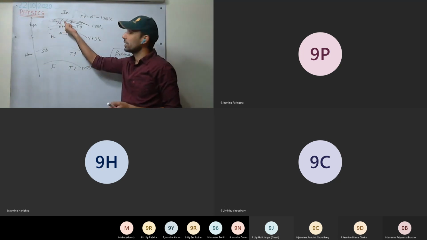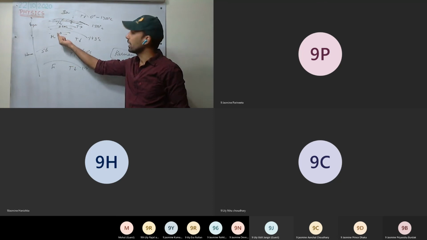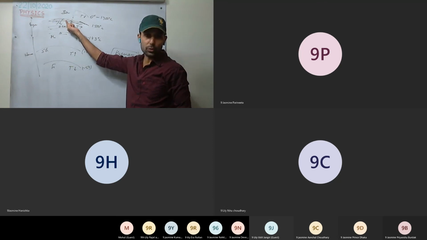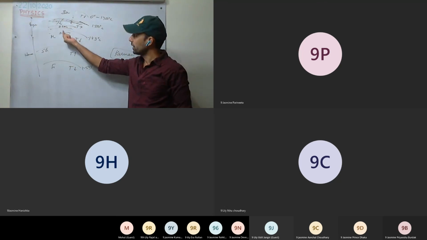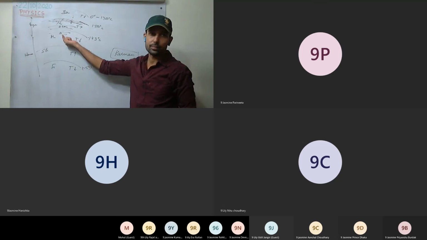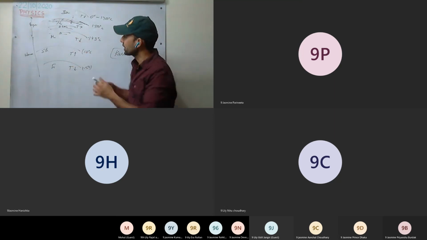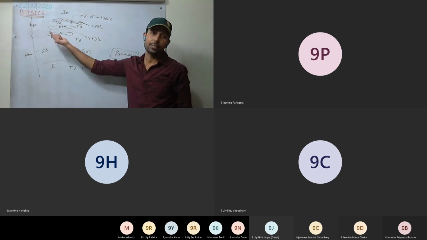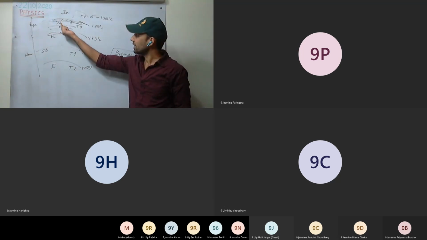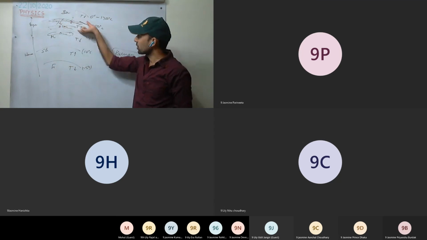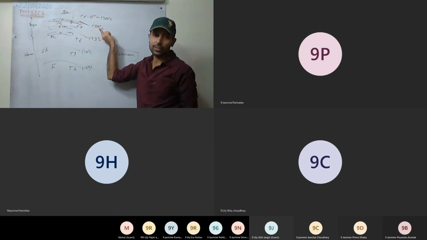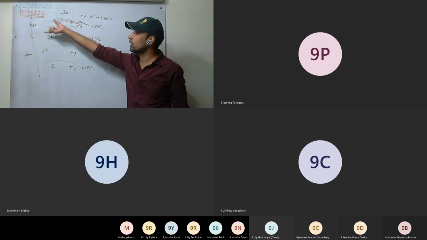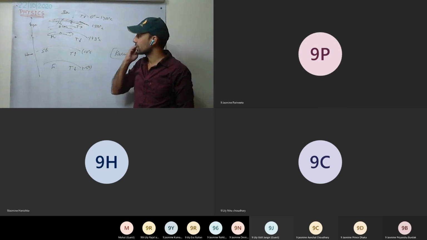So the majority of ionization is here, then here, and then here. So this will be the hottest portion, a little bit colder, then more cold. So minimum ionization is in the mesosphere. Even at night, the D layer disappears. Mainly these layers are called the ionosphere. This is called the thermosphere because high temperature is there, 1500 degrees Celsius. This is clear.